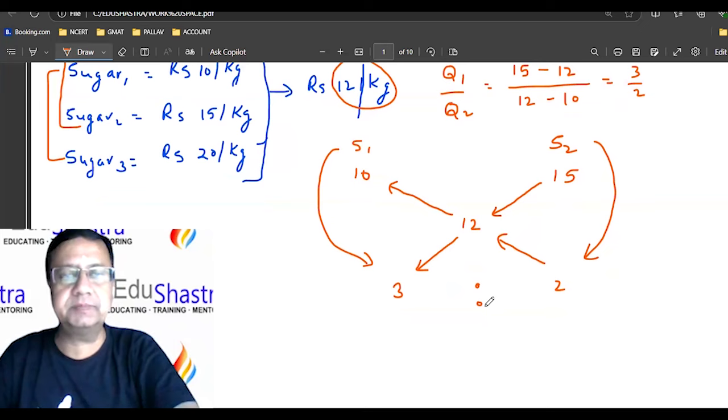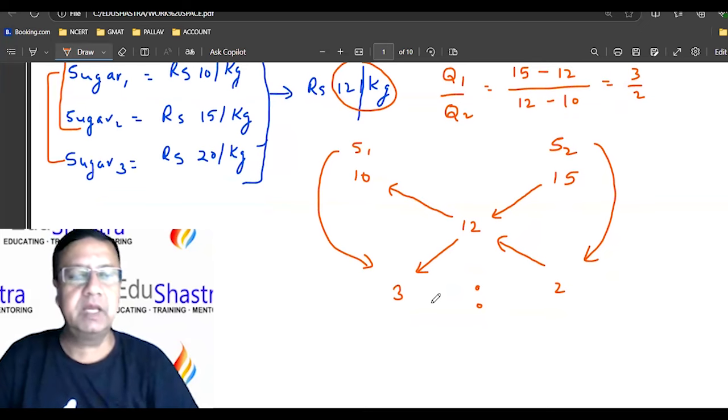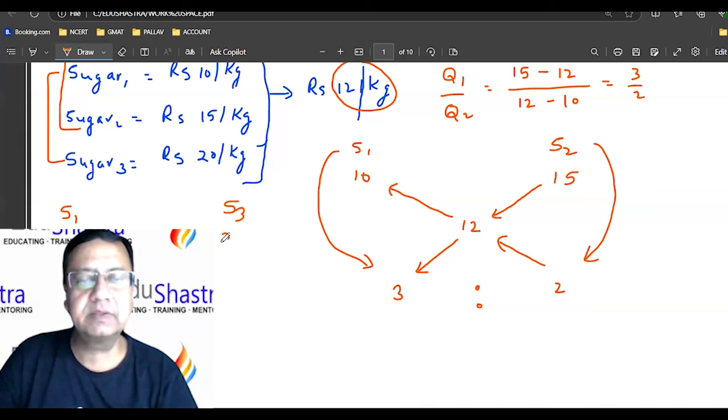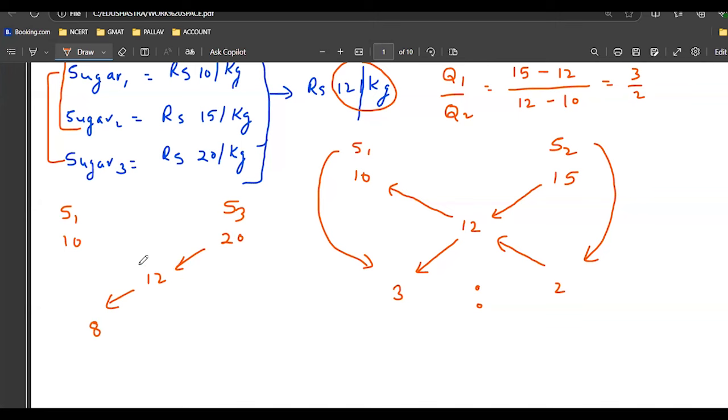And then if I take the first and third, I can say this is sugar 1, this is sugar 3, this is 10, this is 20. Write the average in between, subtract from the bigger value, so this is 8, right? And subtract this from the average, so this is 2, and the ratio is coming out to be 4 is to 1.